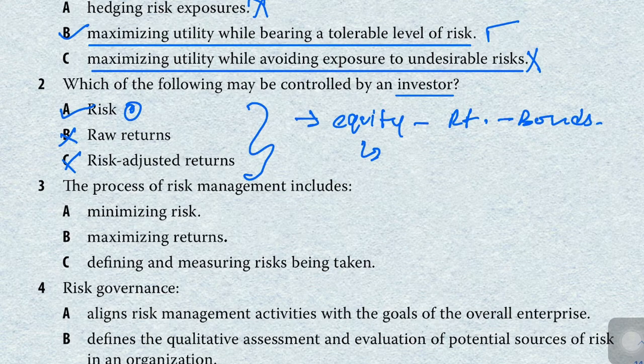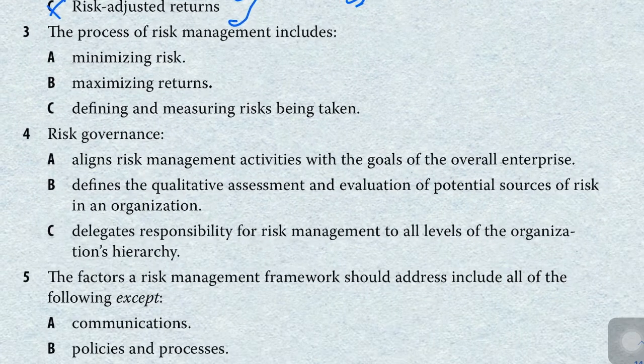Okay, let's move to our next question. The process of risk management includes which of the following? The first option is minimizing the risk, the second option is maximizing the return, and the third option is defining and measuring the risk being taken.